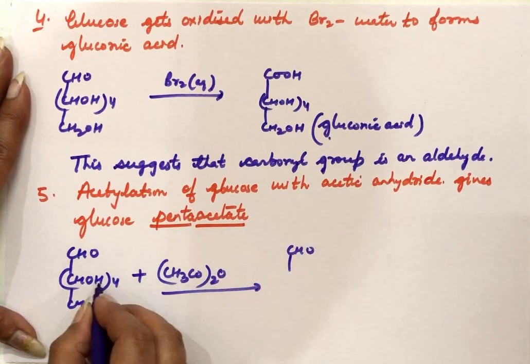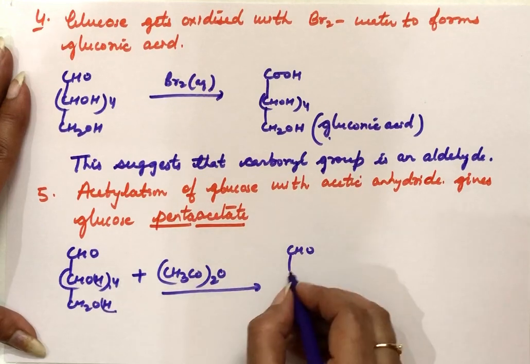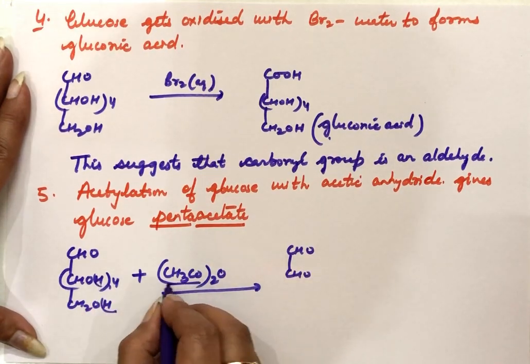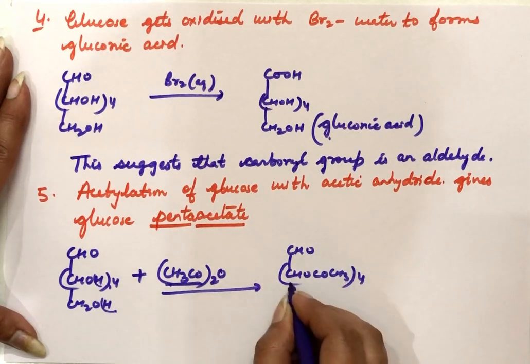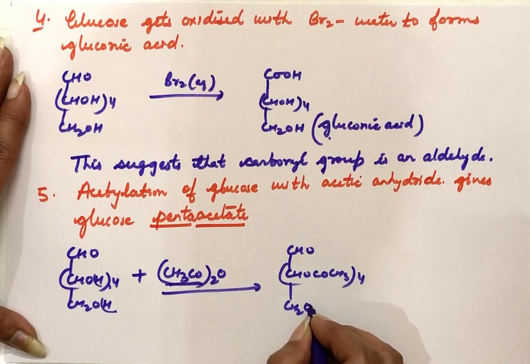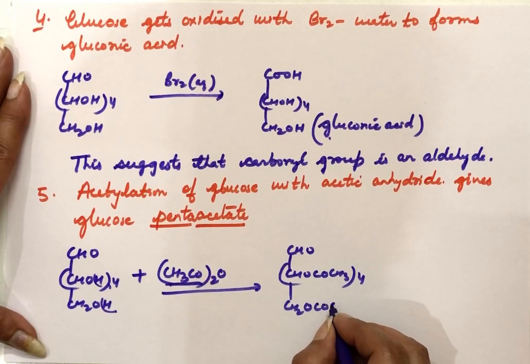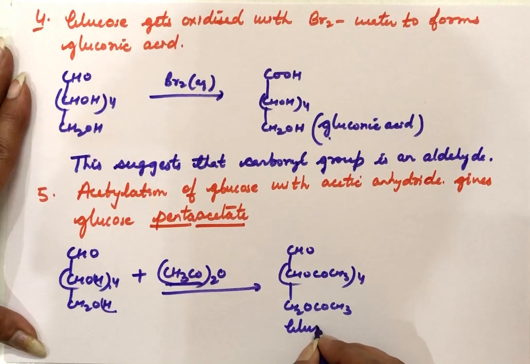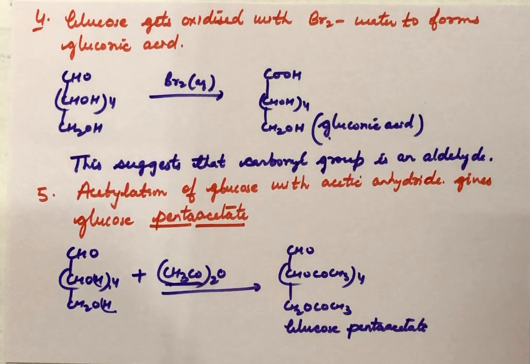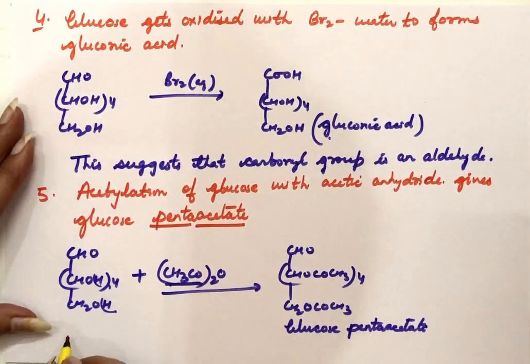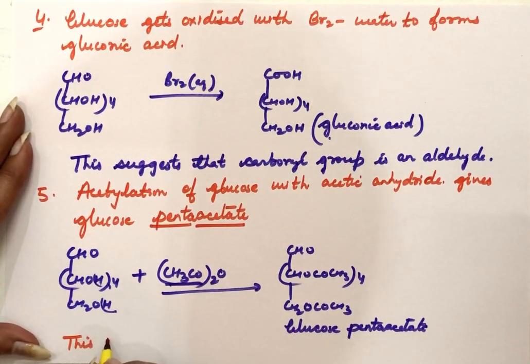CHO will remain as it is. All these 4 hydrogens here are replaced by this acetyl group, that is COCH3 whole 4, and even this hydrogen here is replaced by COCH3, and this compound formed is known as glucose pentaacetate. So this confirms the presence of 5 OH groups in glucose, and all these are linked in a straight chain, that is these are attached with different carbon atoms.